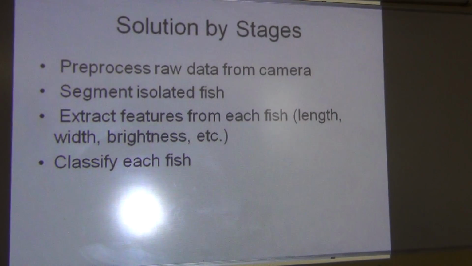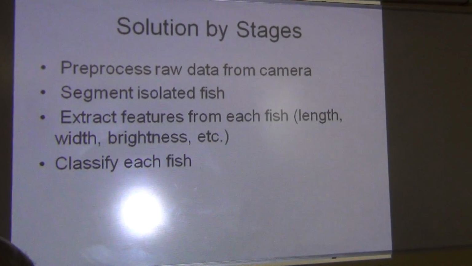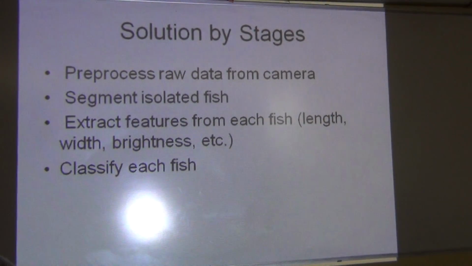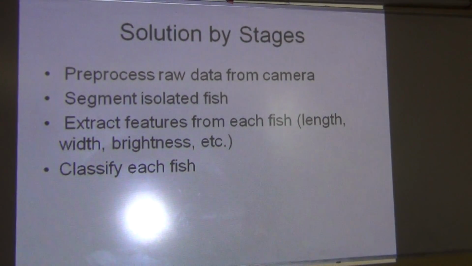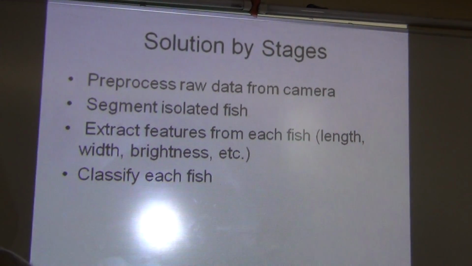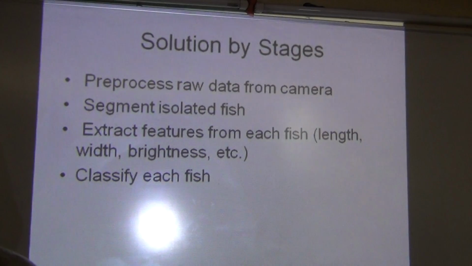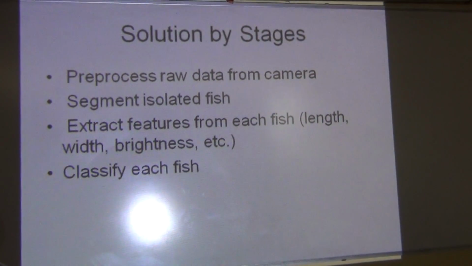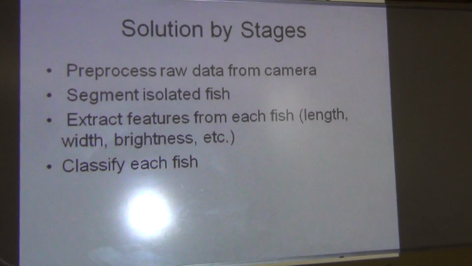Second step: segment the isolated fish. We have made our database according to fish 1, 2, 3, and so on. We now have to divide the data of fish 1 into some segments, so that the features of a particular fish can be extracted.